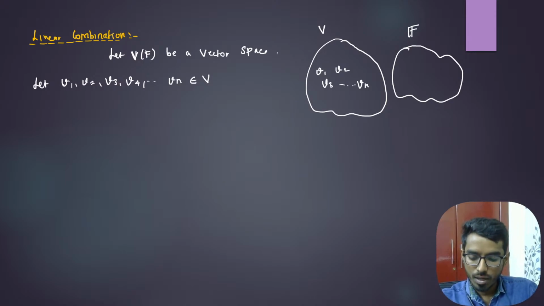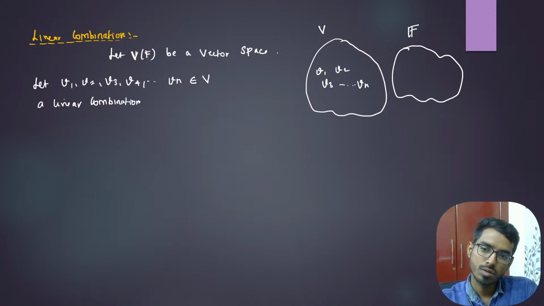Then a linear combination is expressed as follows.